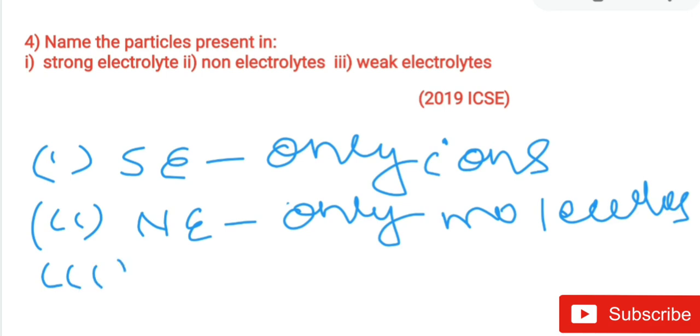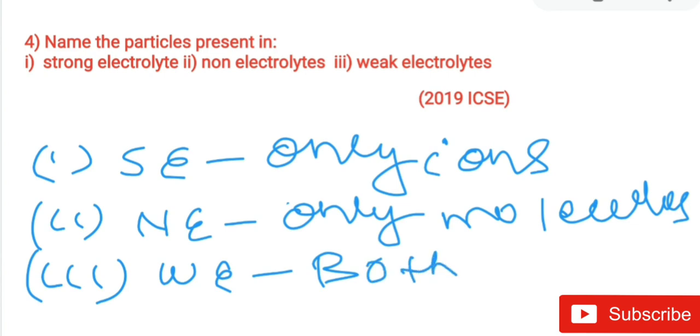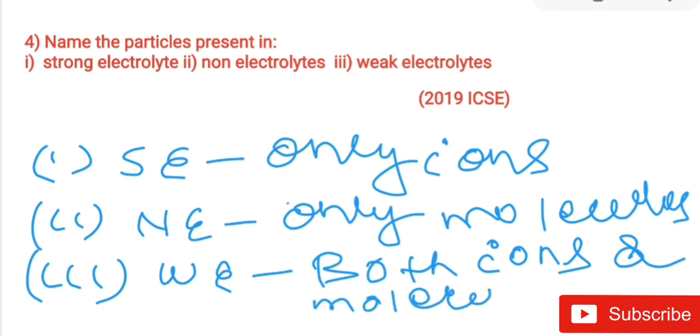And in weak electrolytes, both ions and molecules. So children, you can see how the council asks the same concept again and again.